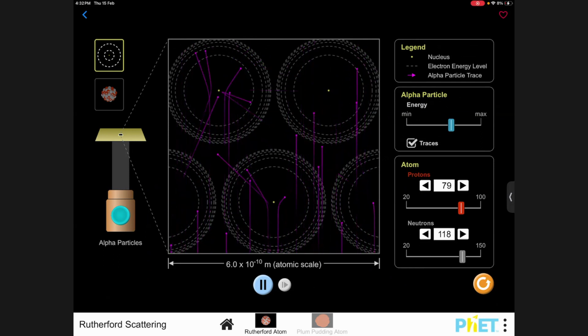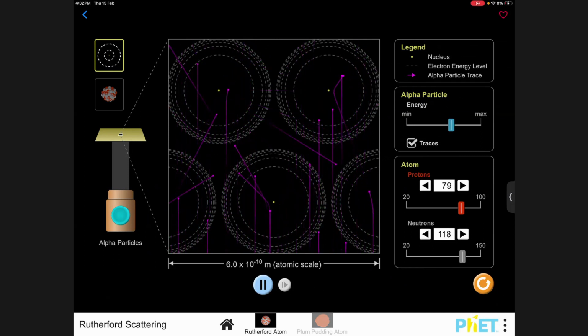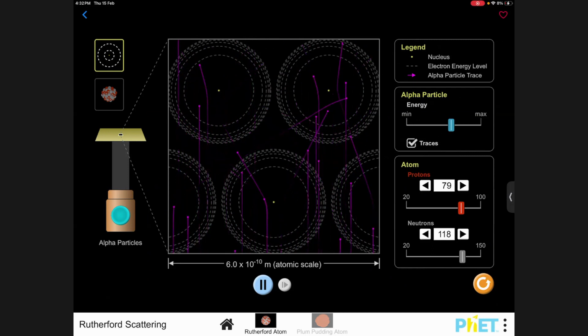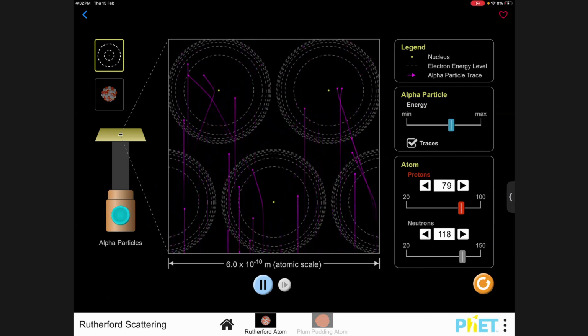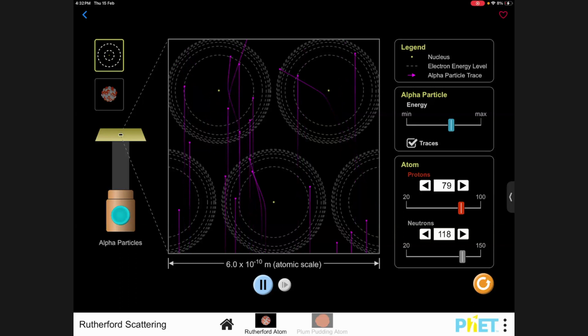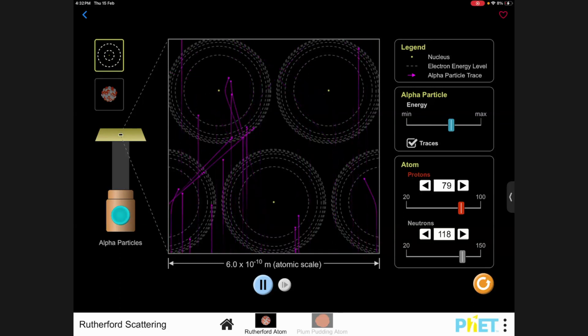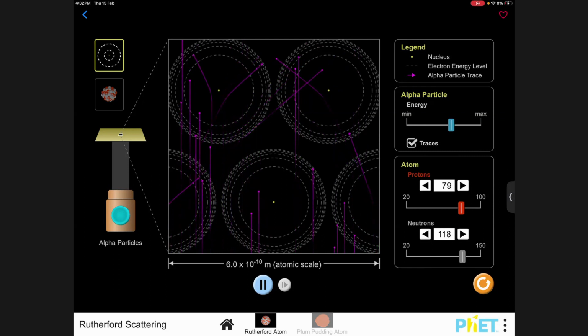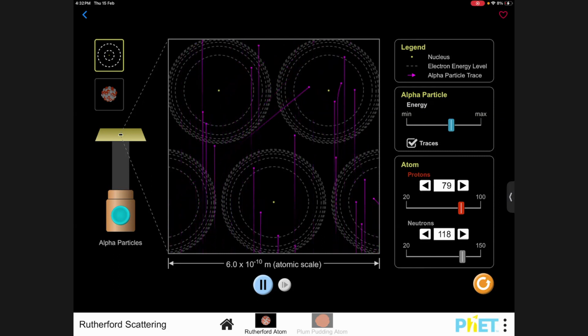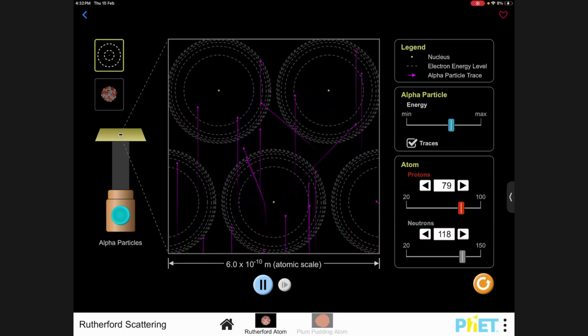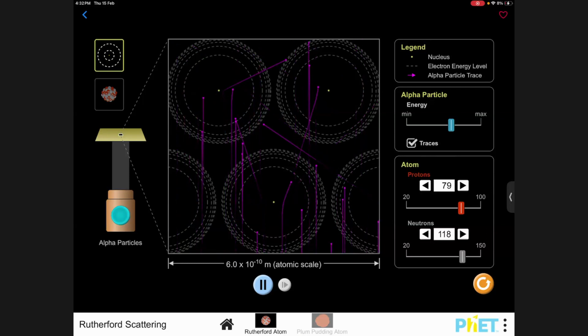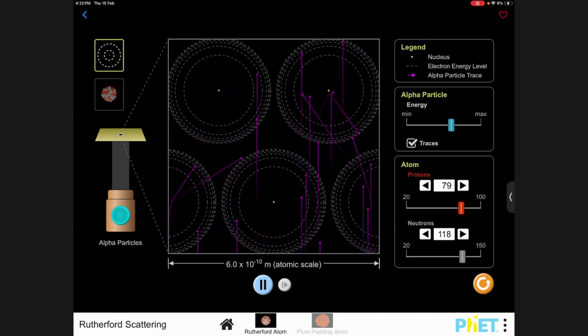Now a question that gets asked in exams, let's see if you can figure it out. What if the alpha particles have low energy? There's a way you can actually control their energy. If you make alpha particles of lower energy, how do deflections differ? Would there be larger deflections or fewer? I'm not talking about the number of deflections, I'm talking about the amount of deflection, the degree.